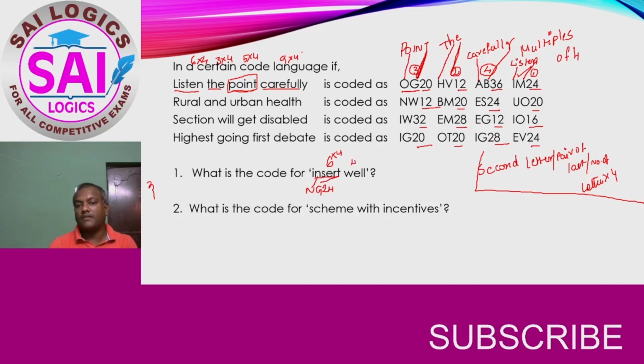And here it has got 4 alphabets. 4 into 4 is 16. So last letter L pair is O. And the second letter has to come here, that is E. EVO 16. In the next question, what is the code for scheme? Scheme is having 6 letters. So 6 into 4, it is 24.